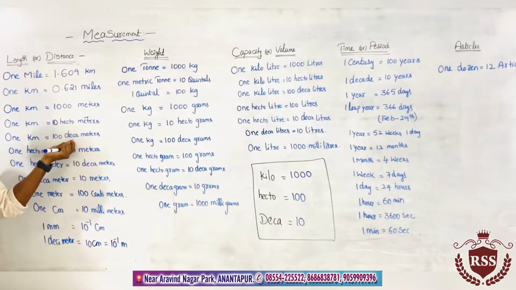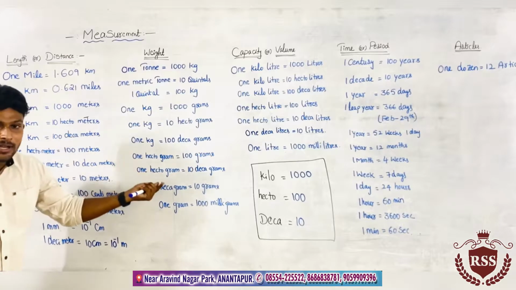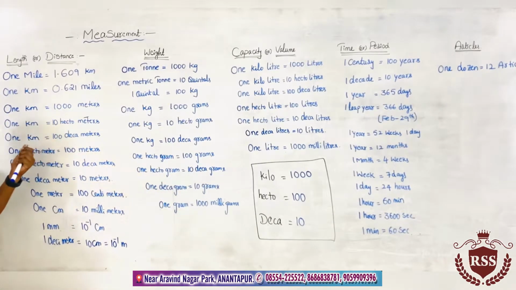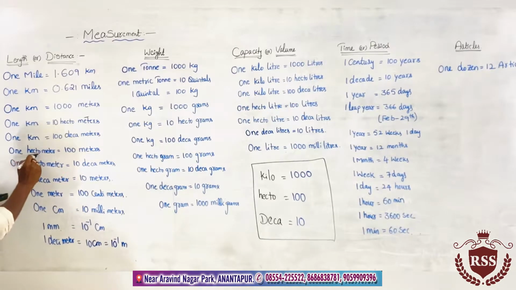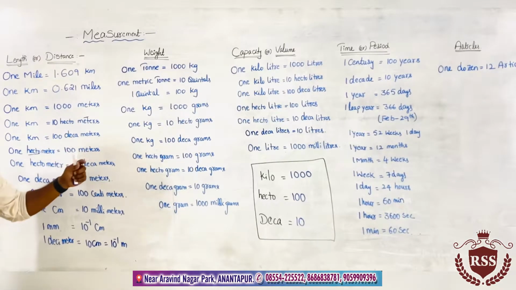What is the value of deca? Deca means 10. 100 into 10 is 1000. That's why 1 kilometer equals 100 decameters. Next, 1 hectometer. What is the value of hecto? Hecto means 100, so in place of hecto we simply write 100 meters. Again, 1 hectometer can be written in terms of decameters. 1 decameter equals 10 meters, so 10 tens are 100 meters.